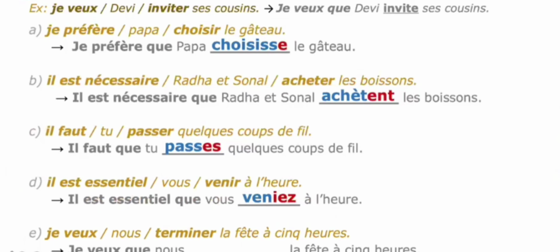So, je veux que. After the expression, you have the verb terminer. Terminer is the infinitive form, and here nous is the subject, and the ending is IONS. So for terminer, the ending you must check properly. Like this you can find the answers, but very, very important, you must write the conjugation on your own. That is very, very important. Practice the conjugation, and afterwards you go through the exercise.